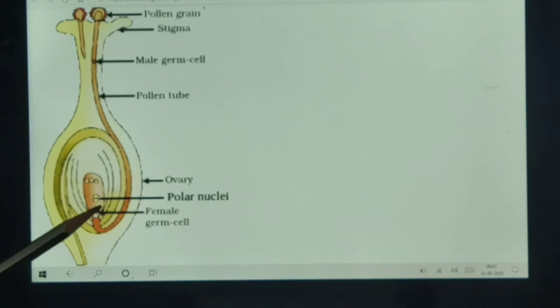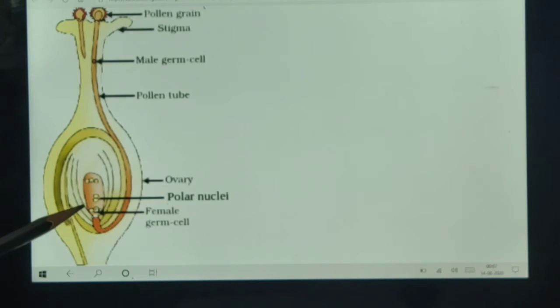The second male gamete reaches the center and fuses with the polar nuclei. There are two polar nuclei and one nucleus from the male gamete. Now these three nuclei fuse here, and this process is known as triple fusion. Triple fusion occurs in the center.